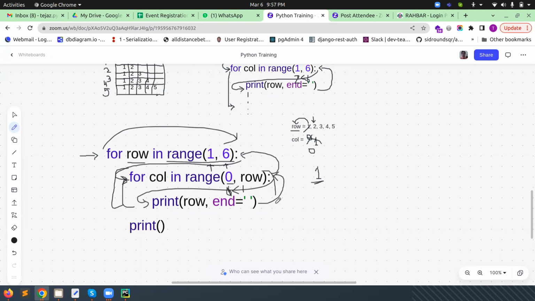This statement is the body of this loop, so when this statement is executed, the control will automatically come here.